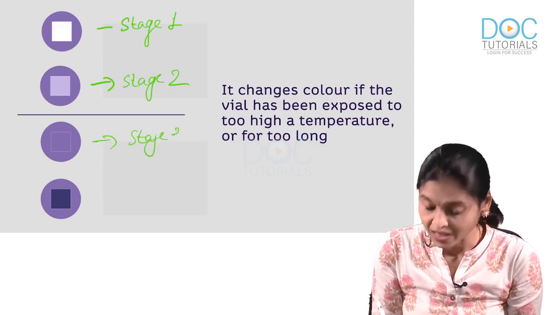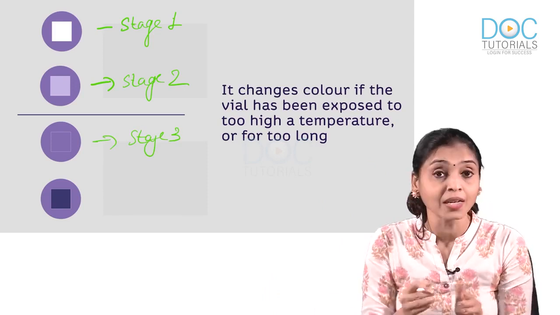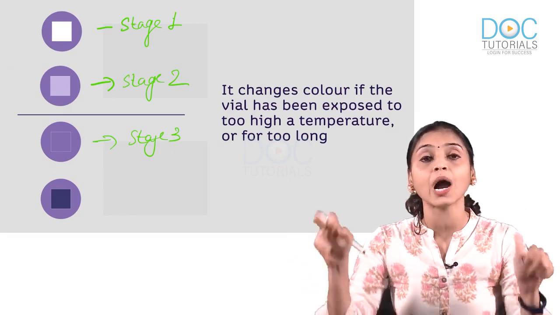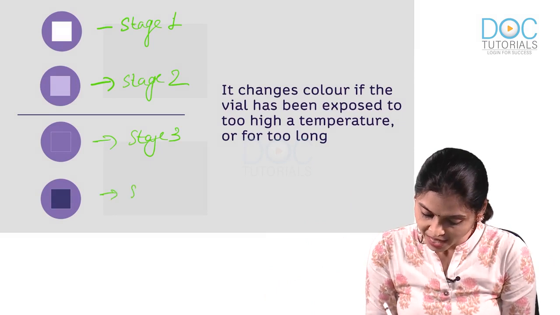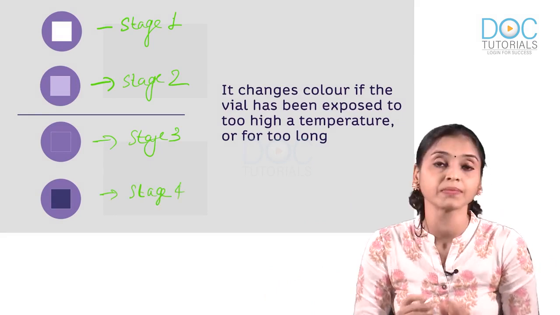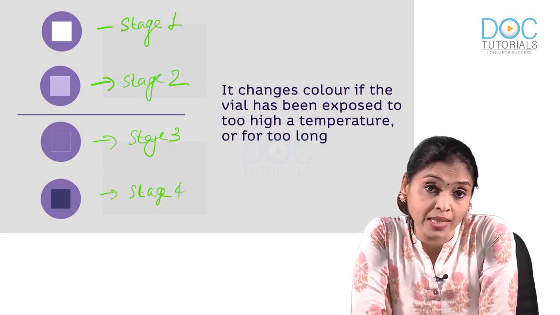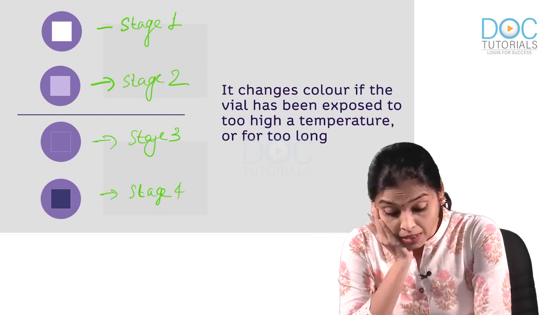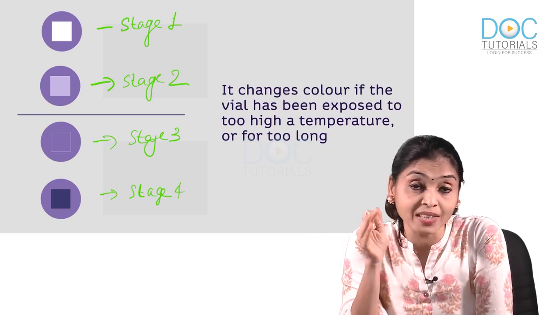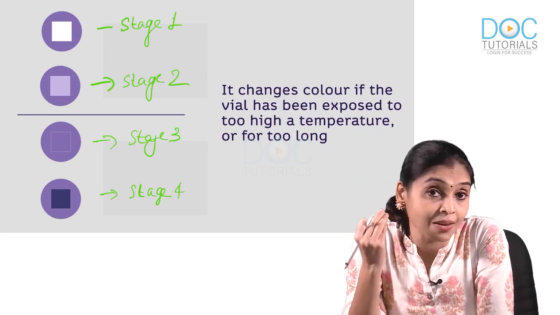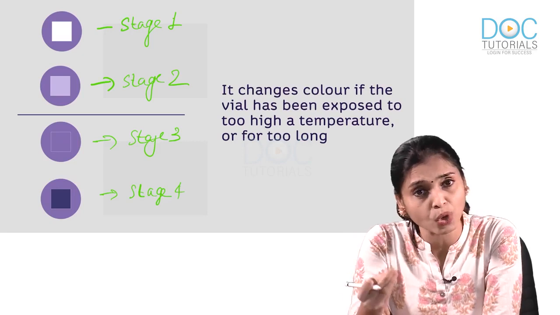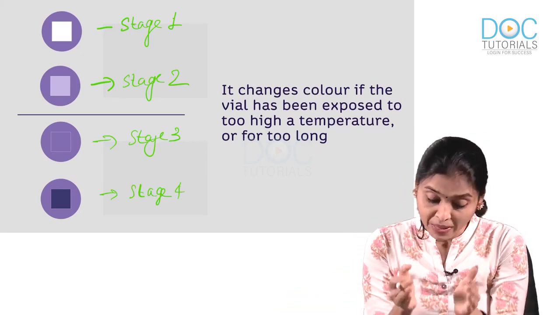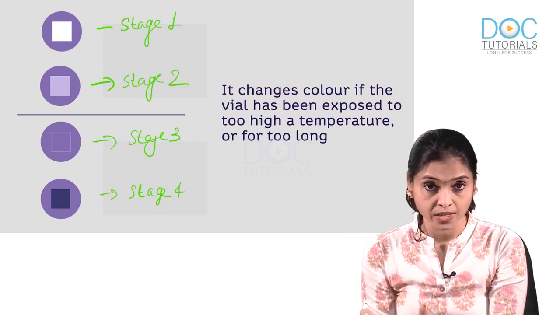That is stage 3. Now what is possible? The white square inside will become darker than the outside blue. That is stage 4 of VVM. So these are the 4 things that you can see in any vial when you look at the vaccine vial monitor. Now this will help you understand whether the vaccine inside is viable or not, that means whether it can be used or you need to discard it. So which among these will you use? This picture itself is an MCQ regarding stages.